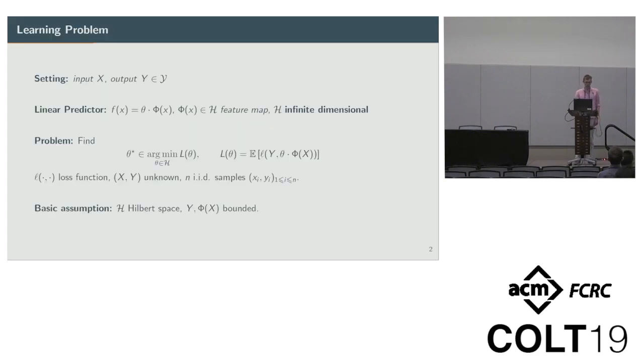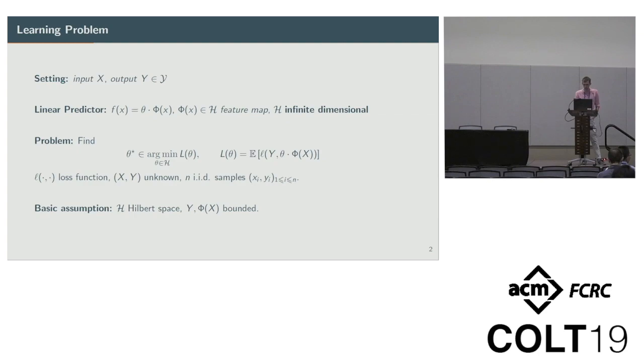The setting is the standard statistical learning setting. We have an input x and output y, and we want to learn a linear predictor theta scalar phi of x, which approximates the output. Here we assume that the feature map phi is infinite dimensional. So this covers kernel methods. The problem is finding theta star, which is the minimizer of the expected loss, where